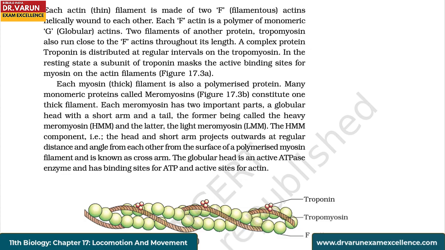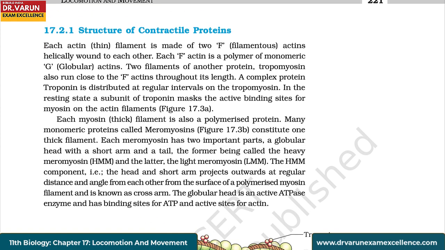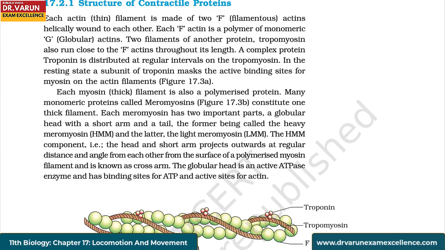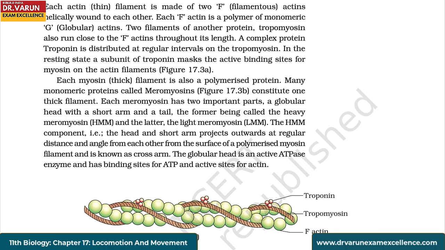Structure of contractile proteins. Each actin or thin filament is made up of two F or filamentous actins helically wound to each other. Each F actin is a polymer of monomeric G or globular actins. Two filaments of another protein, tropomyosin, also run close to the F actins throughout its length. A complex protein, troponin, is distributed at regular intervals on the tropomyosin. In the resting state, a subunit of troponin masks the active binding sites for myosin on the actin filaments.